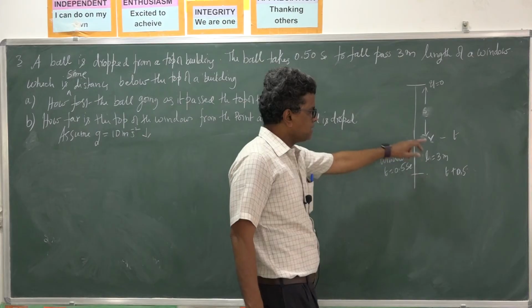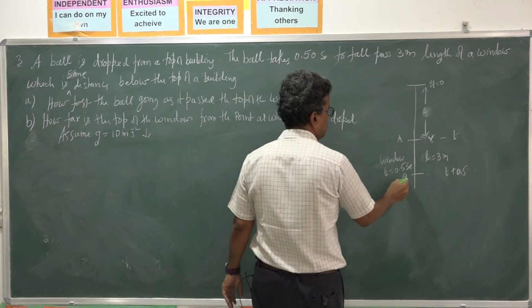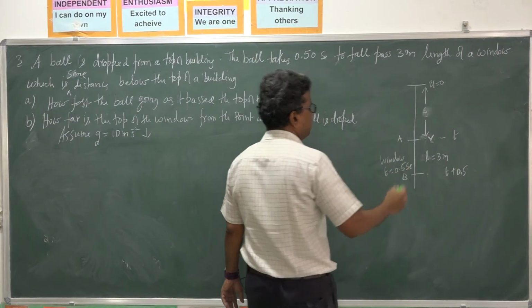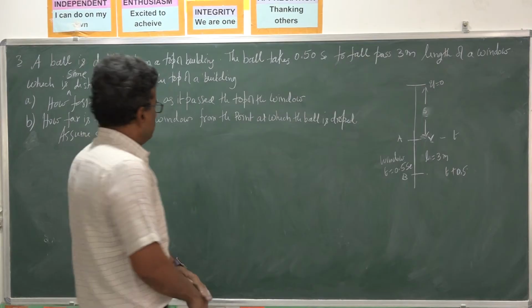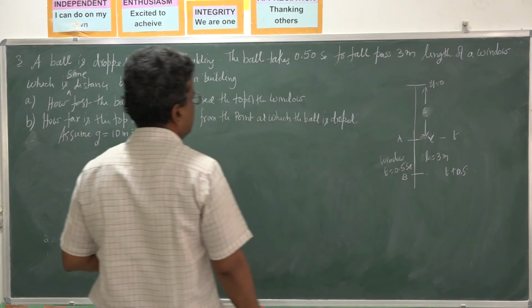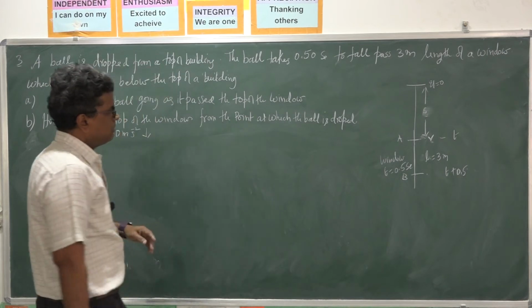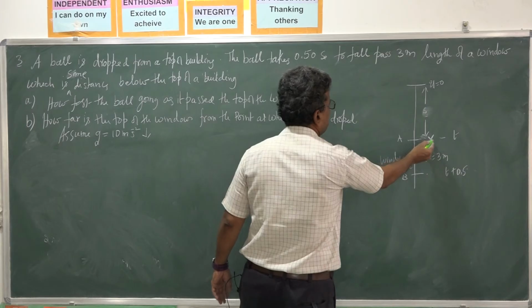I am applying S is equal to ut plus half at squared. I take AB as the length of the window. These are the assumptions I made initially. Let V be the velocity when it crosses the window.